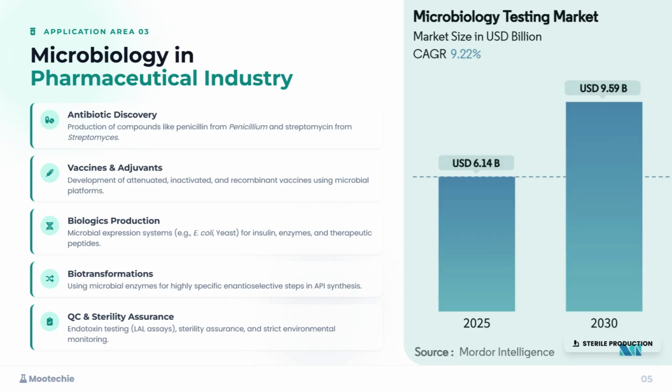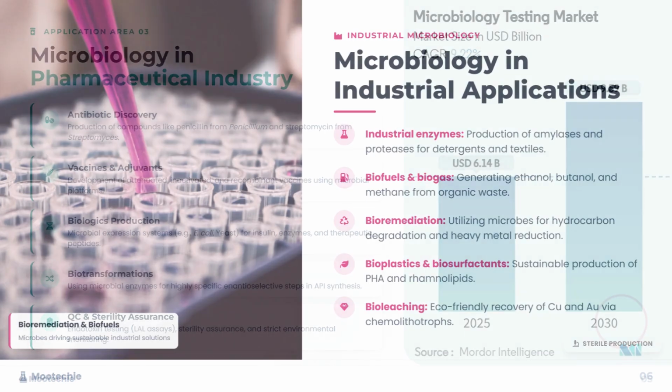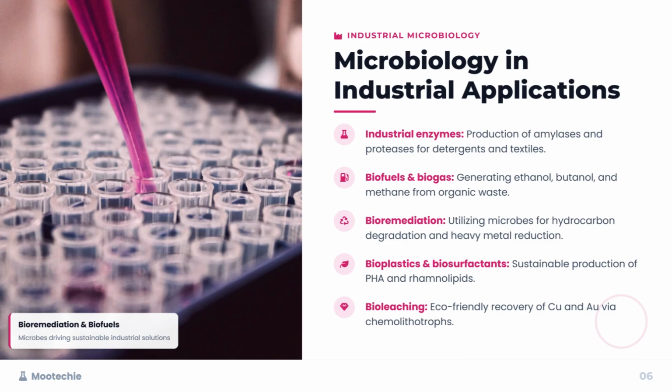Beyond medicine, microbes are key drivers of industrial innovation. Industrial microbiology covers microbiology in industrial applications. First, industrial enzymes. This is the production of workhorse enzymes like amylases and proteases for detergents and textiles, where they break down stains and soften fabrics. Biofuels and biogas involve generating energy sources like ethanol, butanol, and methane from organic waste, turning pollution into power.